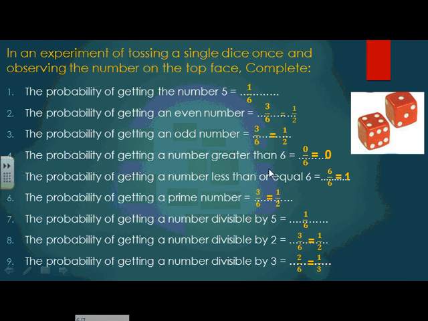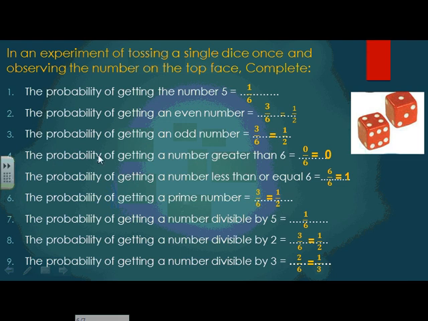And again, I'm not going to leave the fraction as it is. I have to simplify. Search for a number: 3 divided by 3 and 6 divided by 3. So it's 1 over 2 again, or half the dice is odd. So half the dice is even and half the dice is odd.